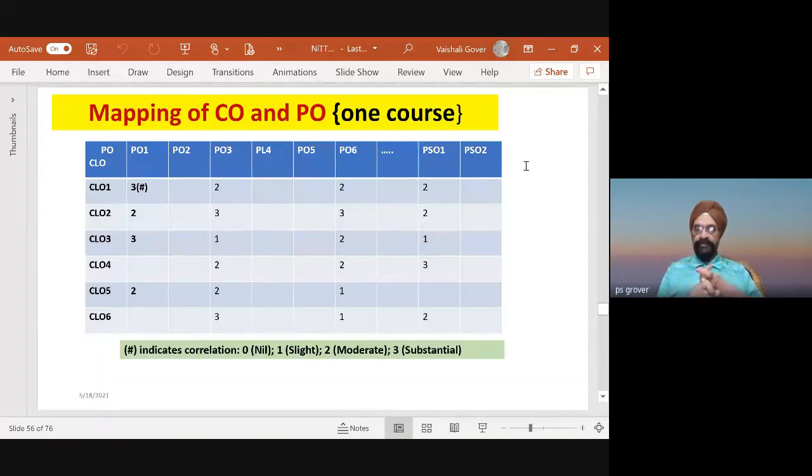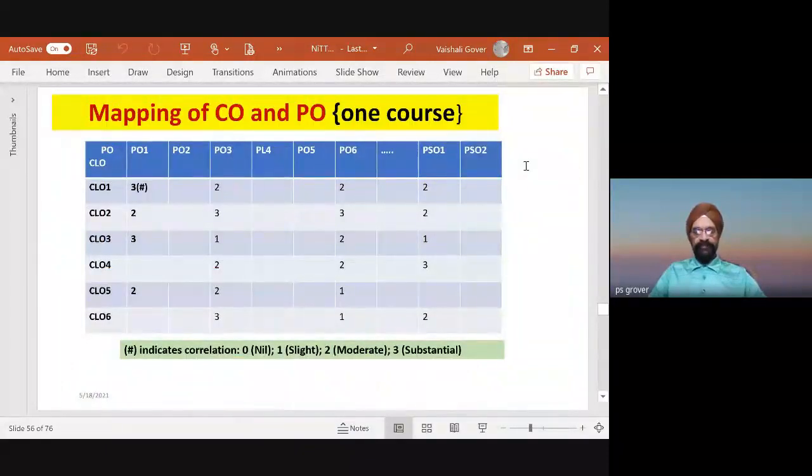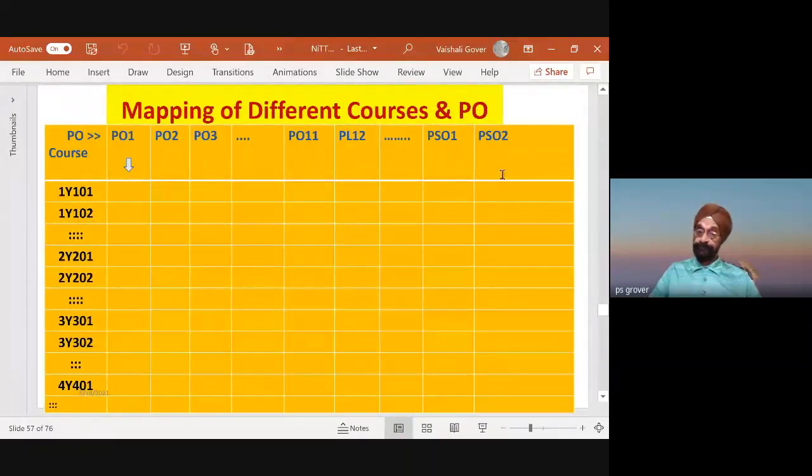So prepare these. You have prepared course learning outcomes. You had the program outcome from NBA or from your own. Then try to map these things, and the mapping technique is as I have just put it before you. Now, this mapping is for one course, and a program consists of maybe 30 courses, 40 courses. So map these for all the program outcomes, for all the courses. I take an example of engineering: first year, second year, third year, fourth year.